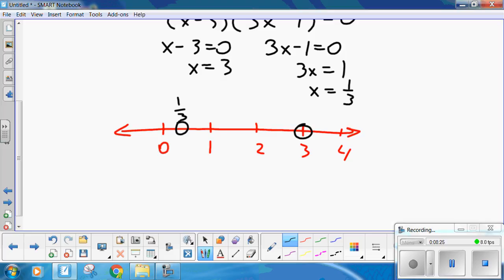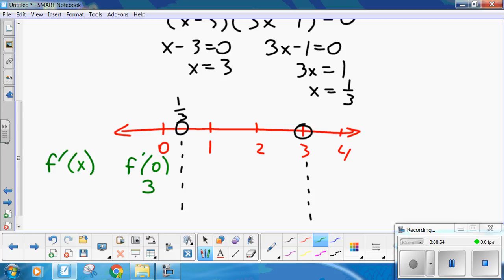So then I look at my derivative. Now here, f prime is 0. I'm choosing a number in each section. F of 0 is the easiest.